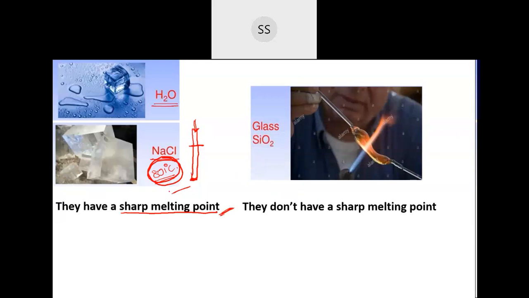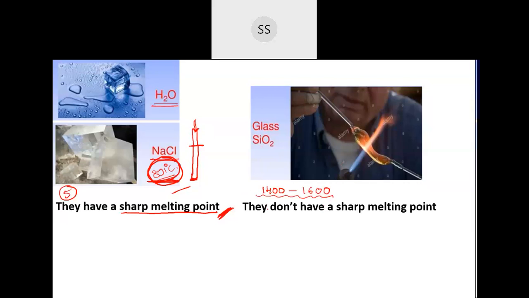So the next point which I have discussed now, the fifth point I told you, is that if you take a crystalline solid, they will melt at a particular temperature. So we say they have a sharp melting point. Whereas if you take an amorphous solid, it will not melt at a particular point. For example, for glass, if you see the melting point, they have a range of melting point. It's actually around 1400 to around 1600. So this is the temperature range at which they will be in the liquid state. So you don't have exactly one particular temperature where they will start getting converted into a liquid. So they have a range of melting point.